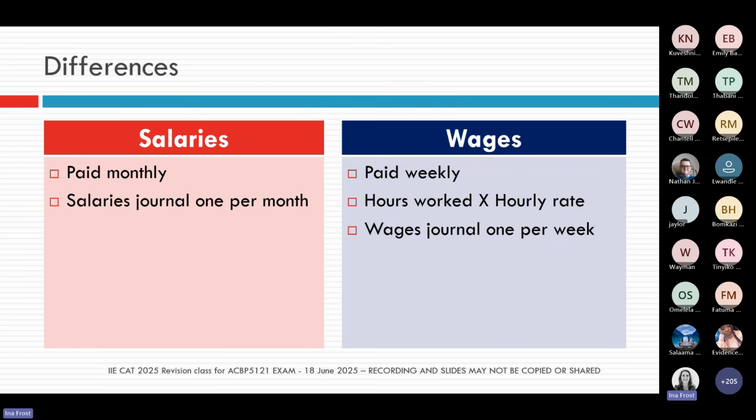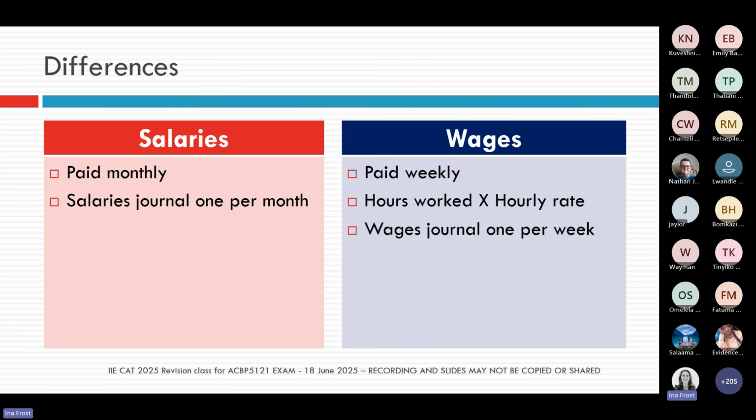And so we will have 12 salary journals. We will have one for each month. On the other hand, your wages, that's the one that gets paid weekly, and it is a function of the number of hours that the particular employee worked during that week multiplied with their hourly rate. So that is how we're going to calculate the wages per employee.